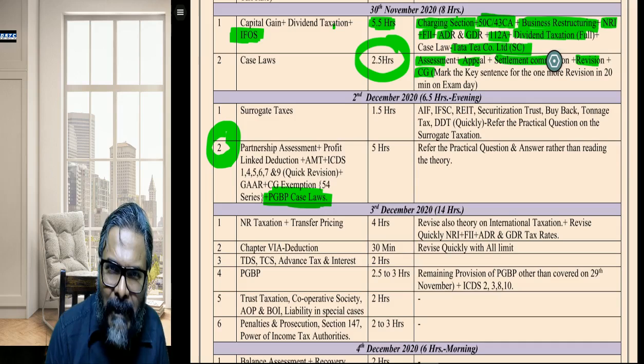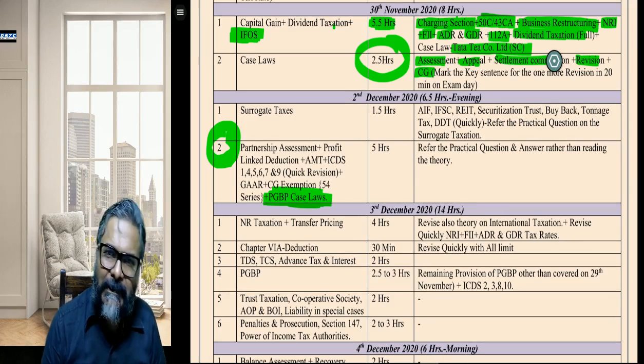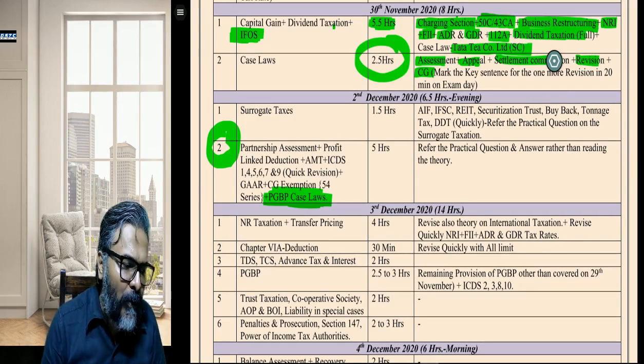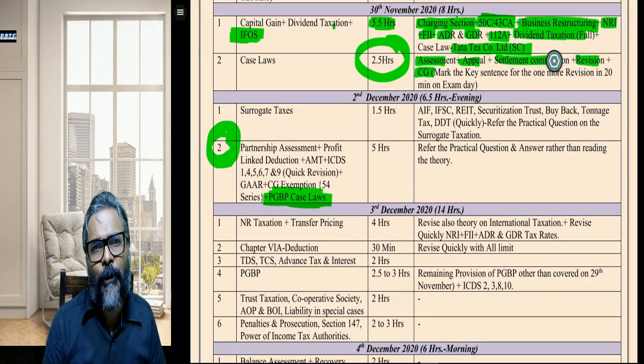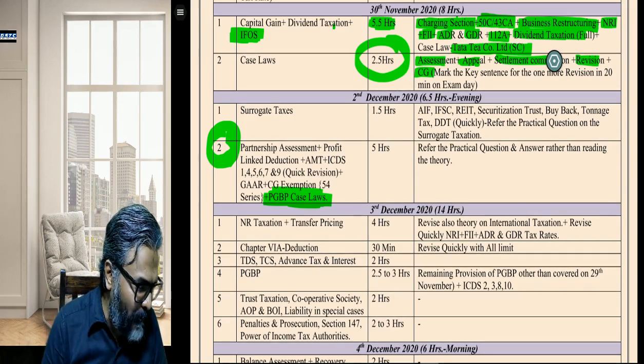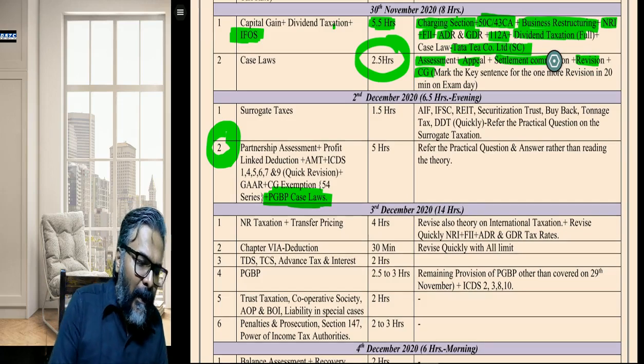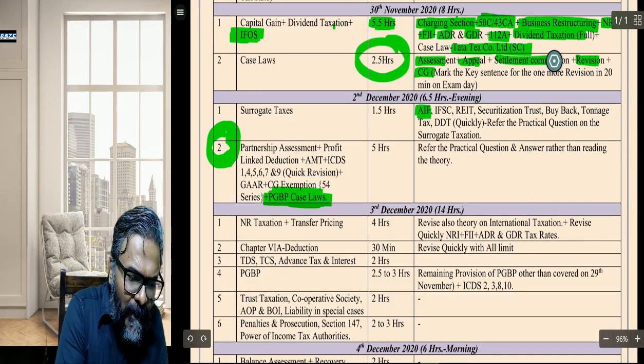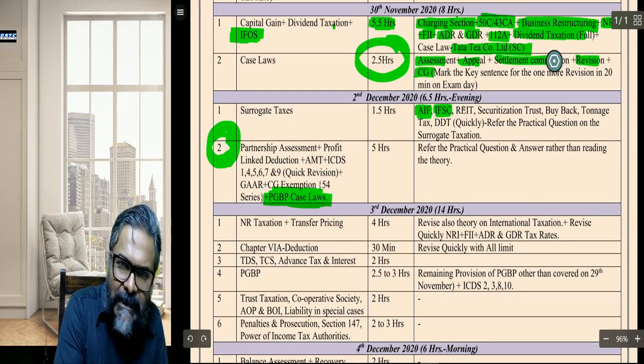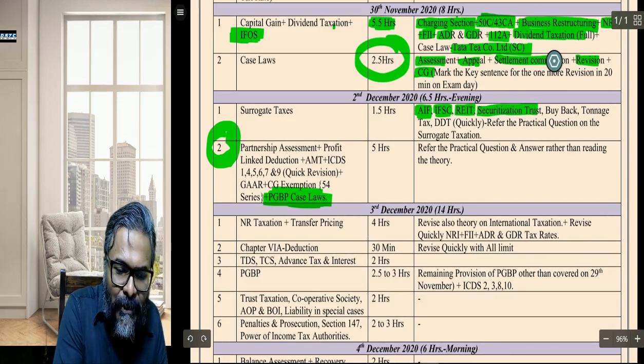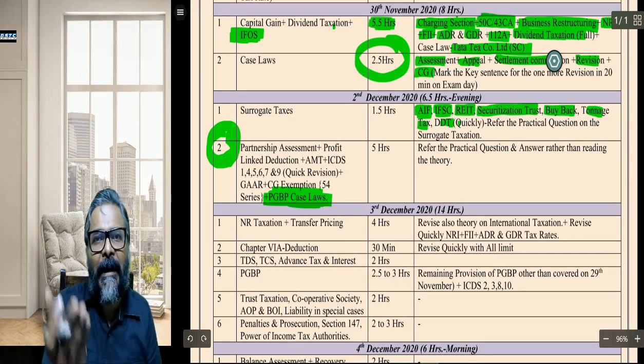The day of ISCA and the elective paper, 6.5 hours. I've given a target. Surrogate tax, students, that is the topic you need to hit upon. What is a surrogate tax? 1.5 hours. Alternate Investment Fund, AIF. International Financial Service Centre, IFSC. REIT, Real Estate Investment Trust. Securitization Trust, Buyback, Tonnage Tax, DDT. And on DDT you'll say, sir, again DDT.